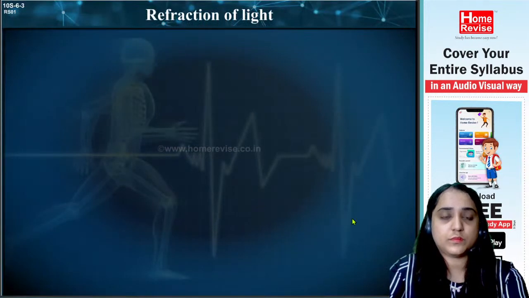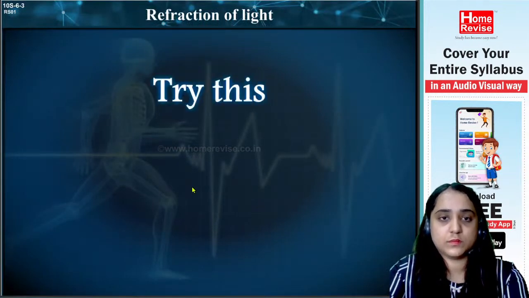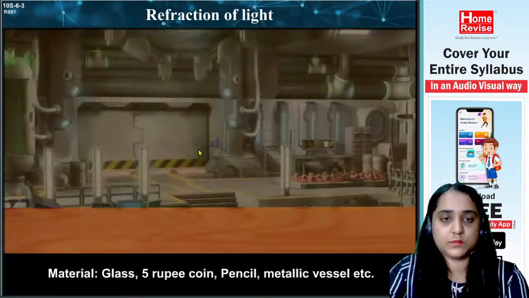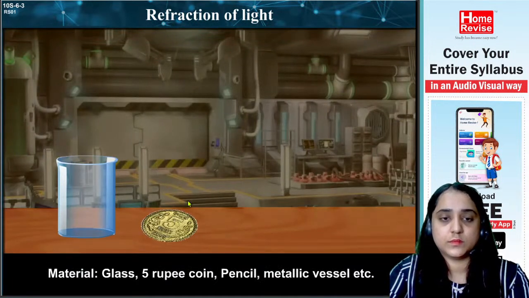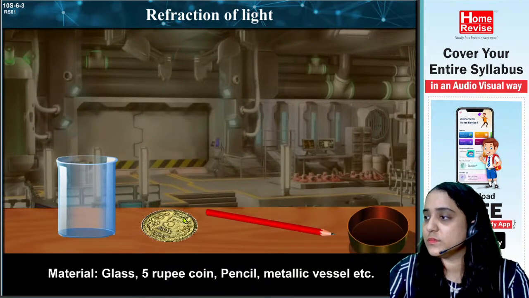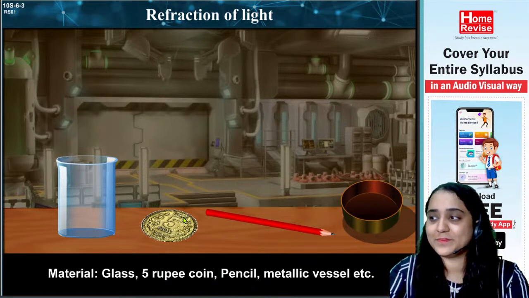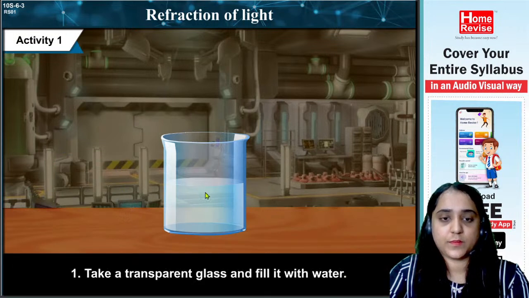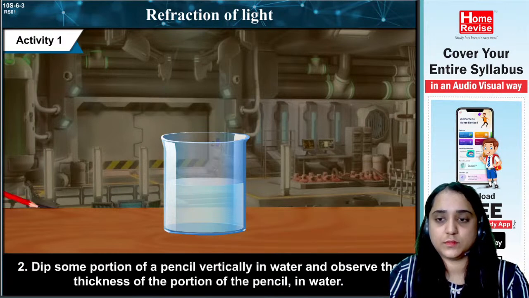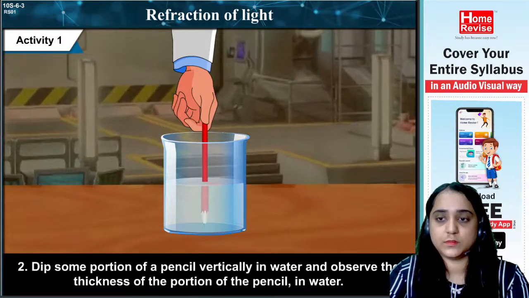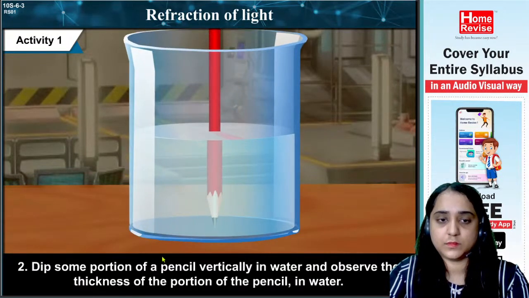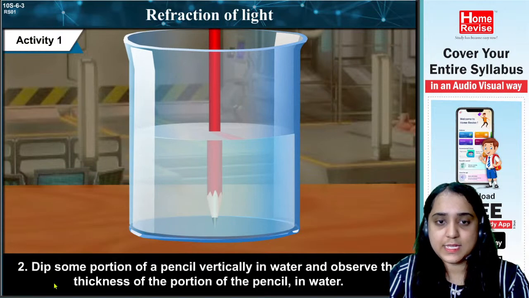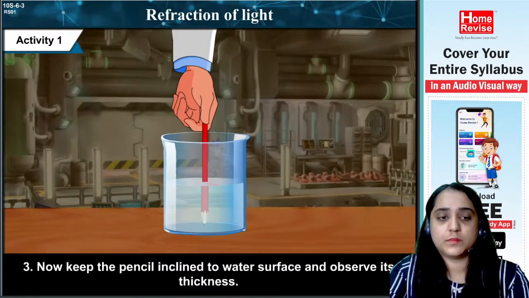Refraction of light. Try this. Material: glass, 5 rupee coin, pencil, metallic vessel, etc. Activity 1. 1. Take a transparent glass and fill it with water. 2. Dip some portion of a pencil vertically in water and observe the thickness of the portion of the pencil in water. 3. Now,